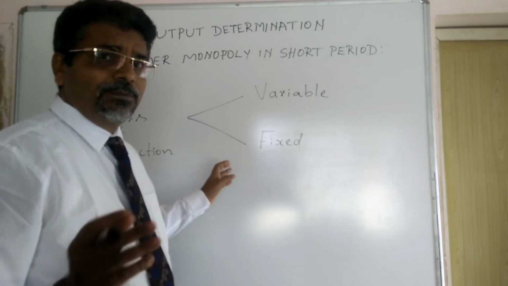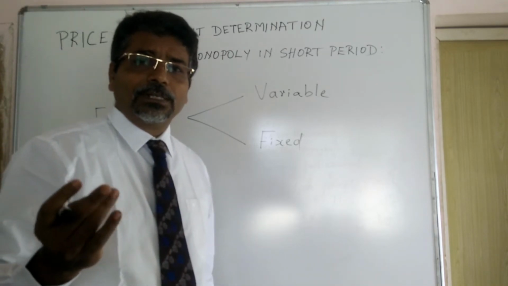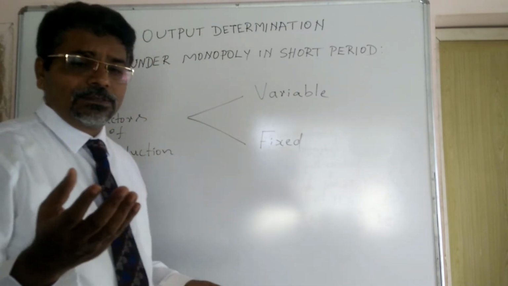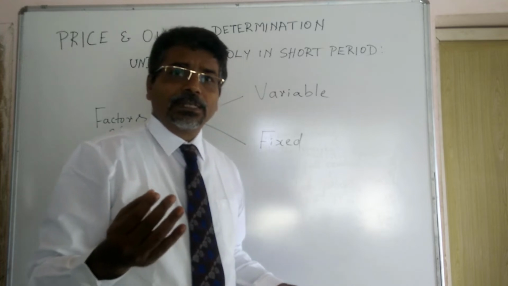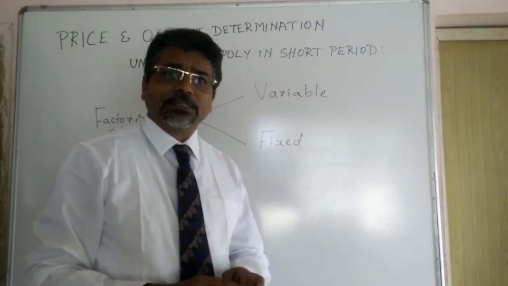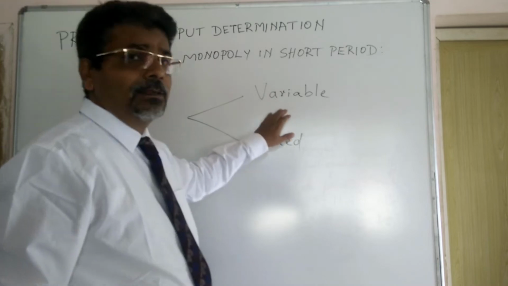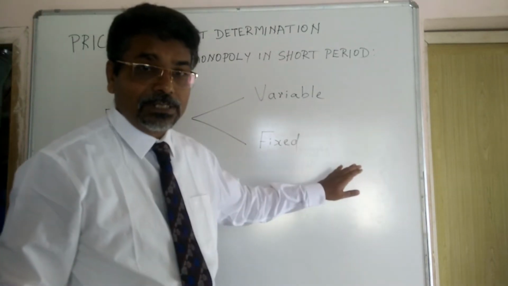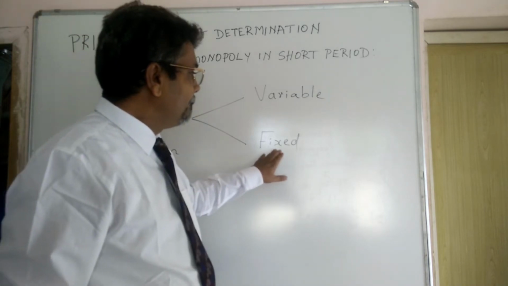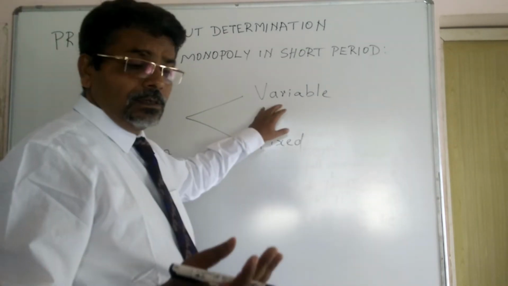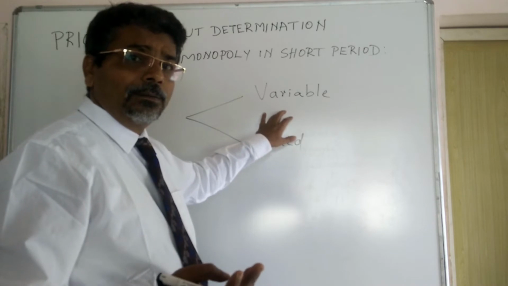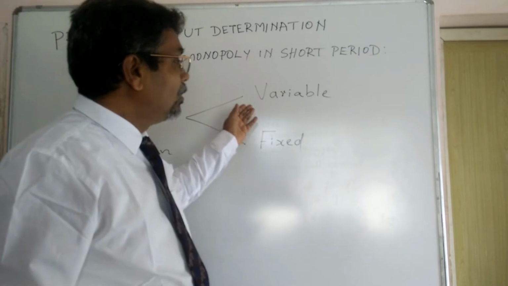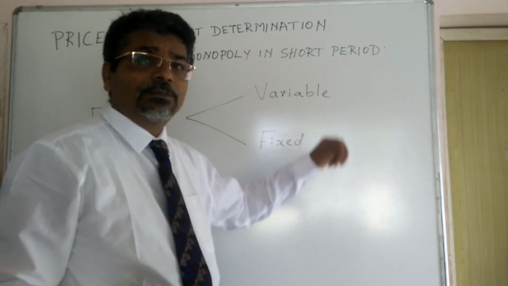Factors of production may be in the form of land, labor, capital, and organization, or the 5 M's: men, money, material, machinery, and management. Plant and machinery, building, etc. become fixed factors of production. Labor, material, money, all this becomes variable factors of production.